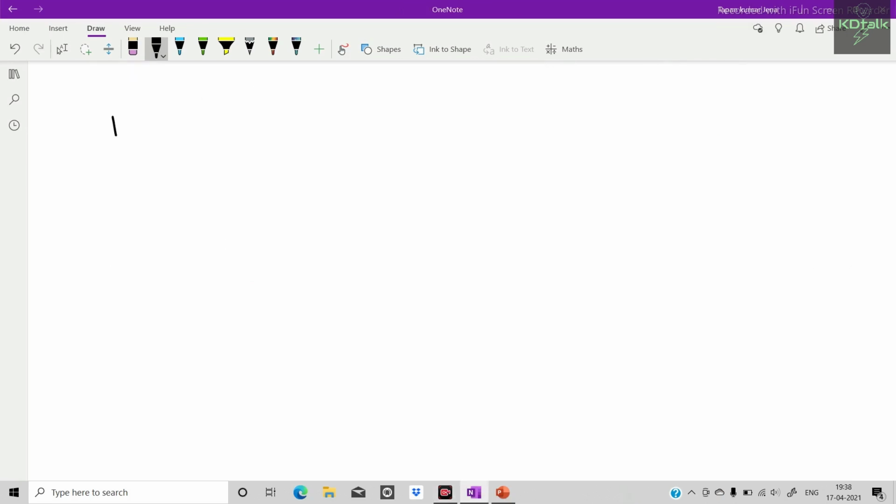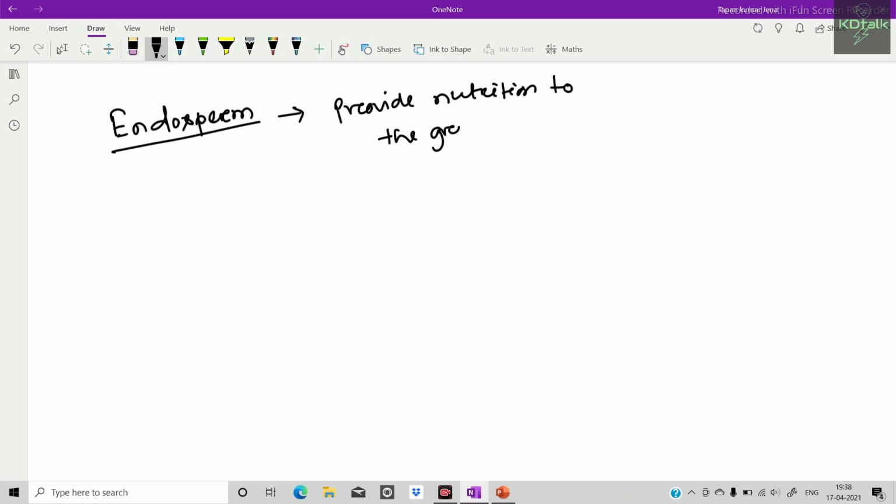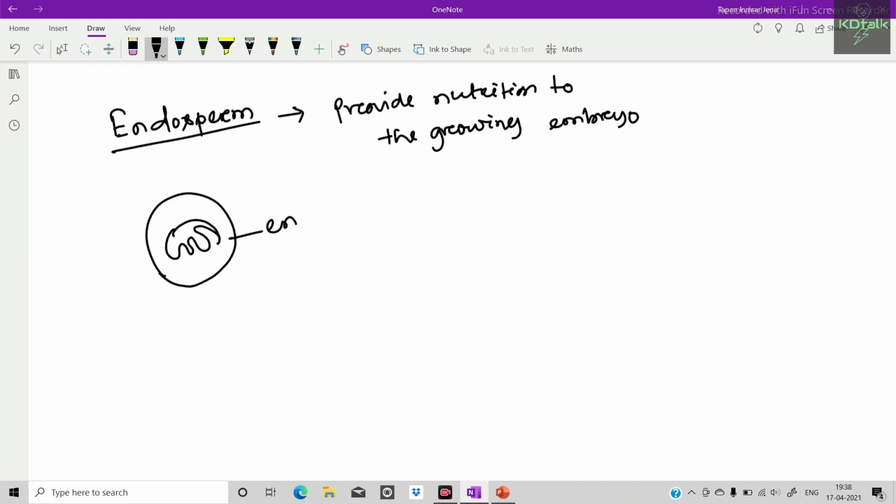Now, endosperm. So, what is endosperm? Endosperm provides nutrition to the growing embryo. If endosperm is present, then this is called endospermic seed.